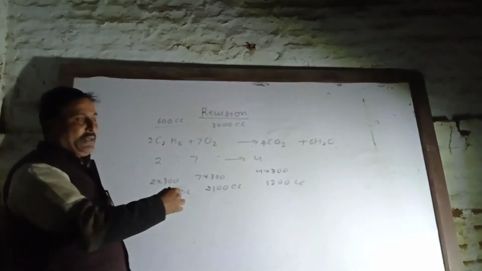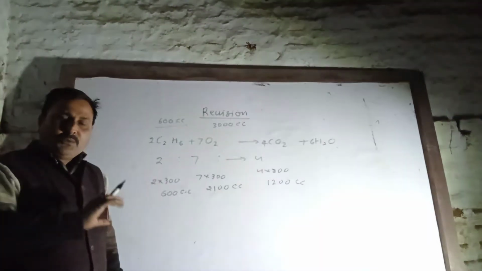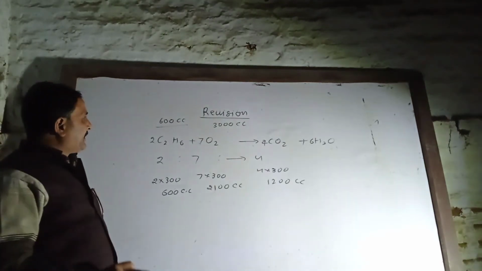Revise that one and you can easily solve them.